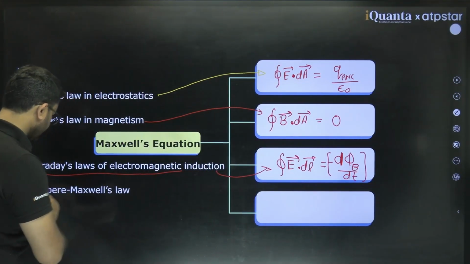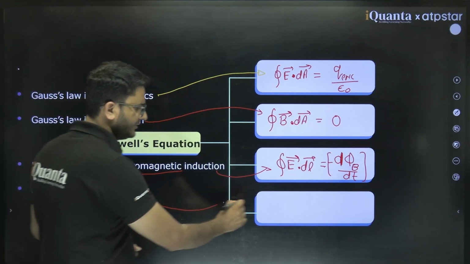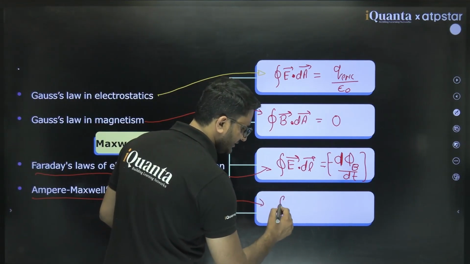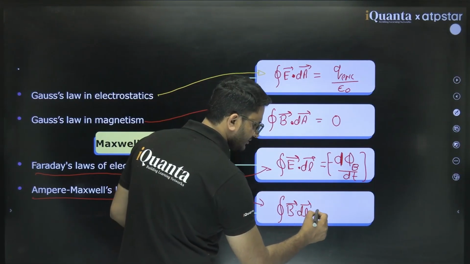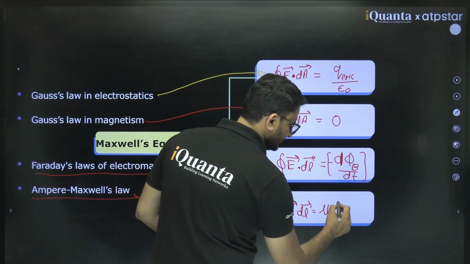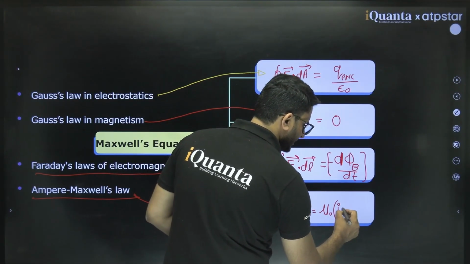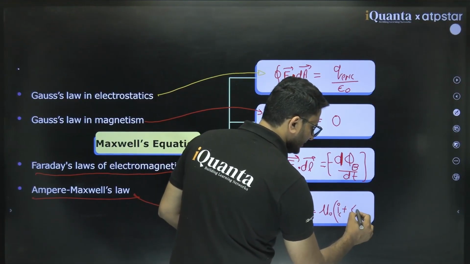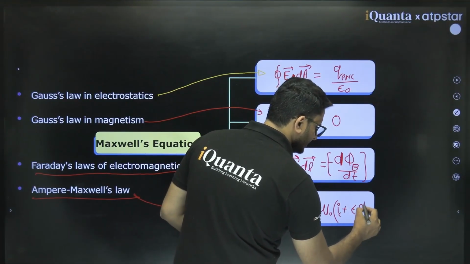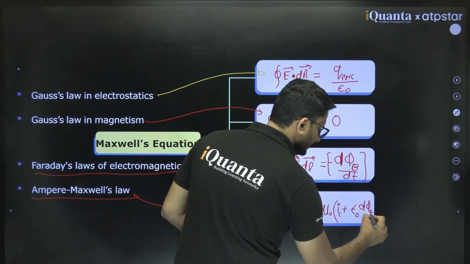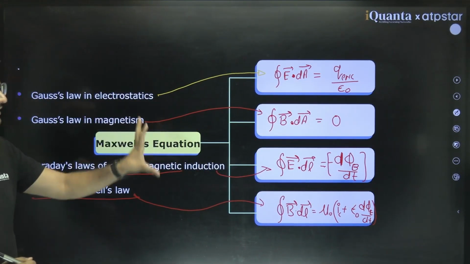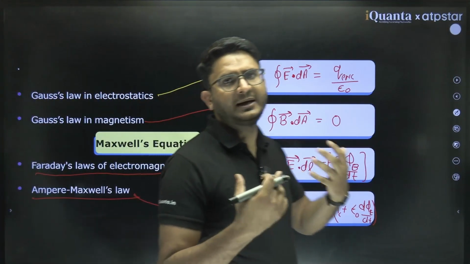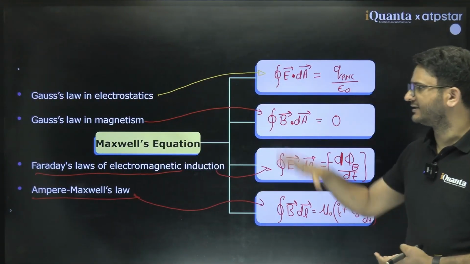And the fourth one is Ampere's Maxwell law. He also said integral of B dot dl over a closed loop is mu naught times conduction current plus displacement current, and displacement current is given by epsilon naught d phi E by dt. So this is the formula. This is the four sets of equations which are combinedly known as Maxwell equations.